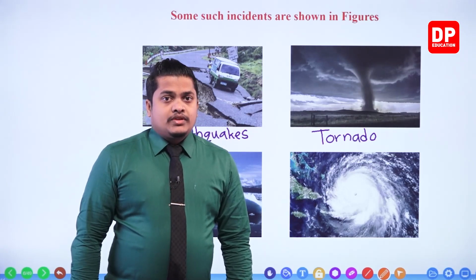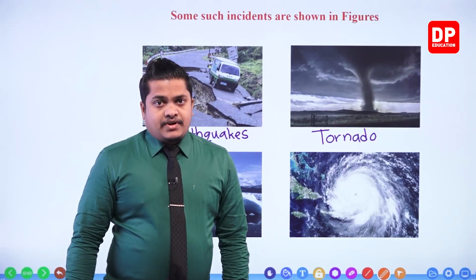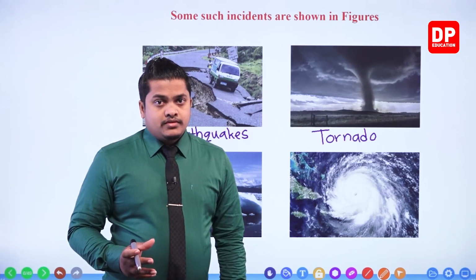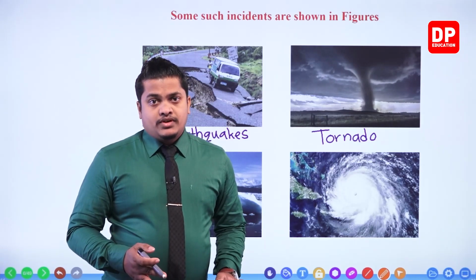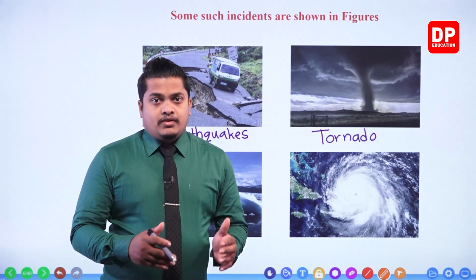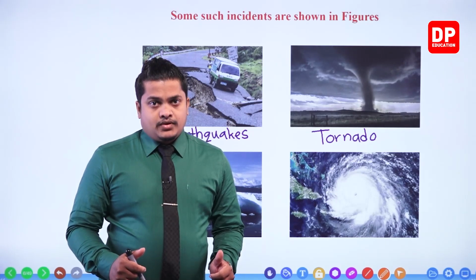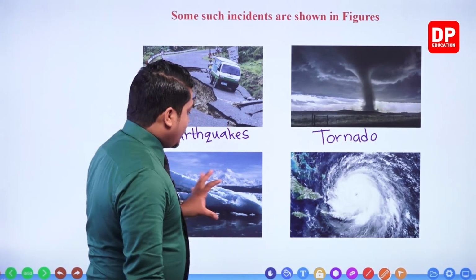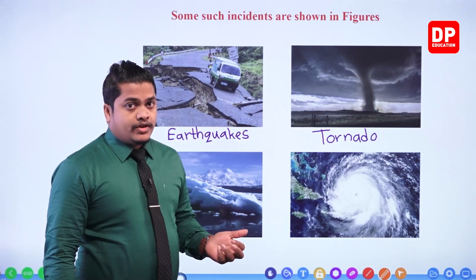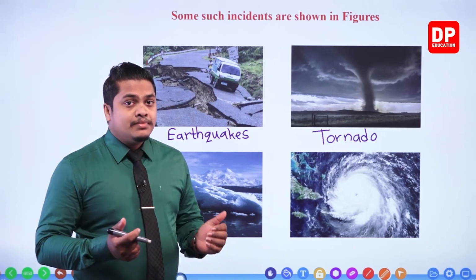Not only glaciers, but sometimes, my dear children, the snow contained within the mountains can also come down like this, okay? So this kind of incident is called, my dear children, a glacier blast, or else a glacier burst.